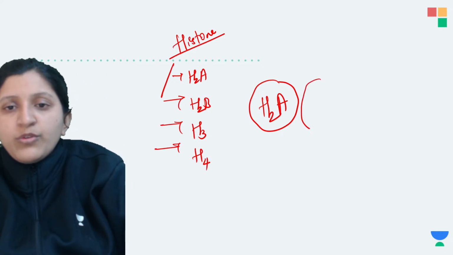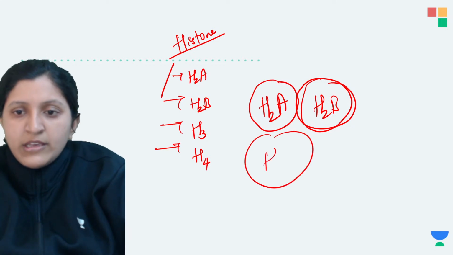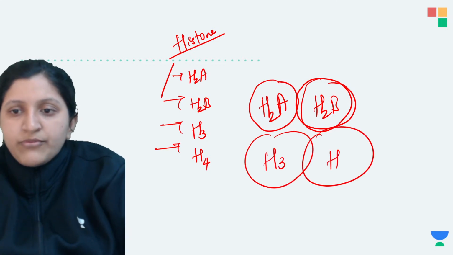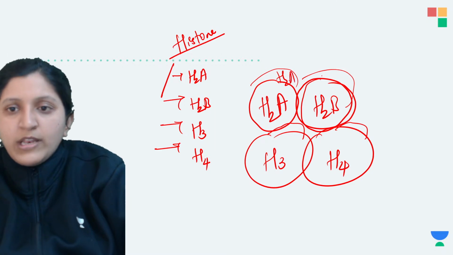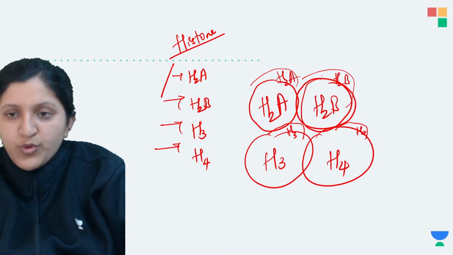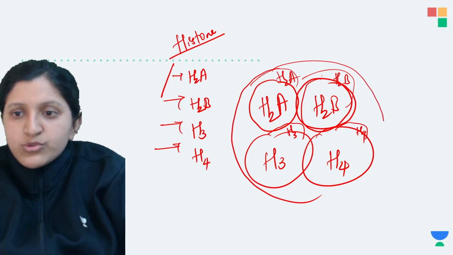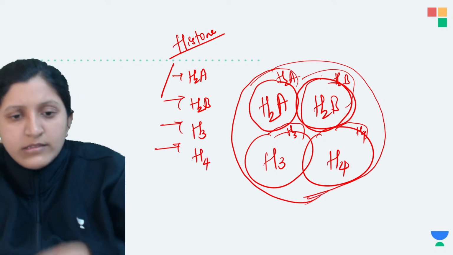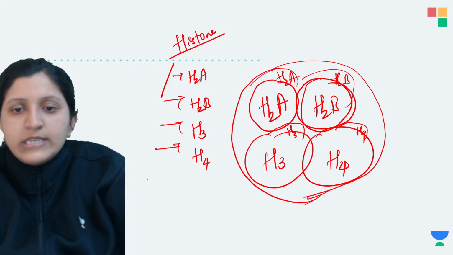The ones forming the core here are H2B, here you can find H3, and here you can find H4. At the back you can find each one of them. So the core protein is H2A, H2B, H3 and H4. This is the core of what? The histone core protein, and this histone core protein is basically coiled by DNA around it.